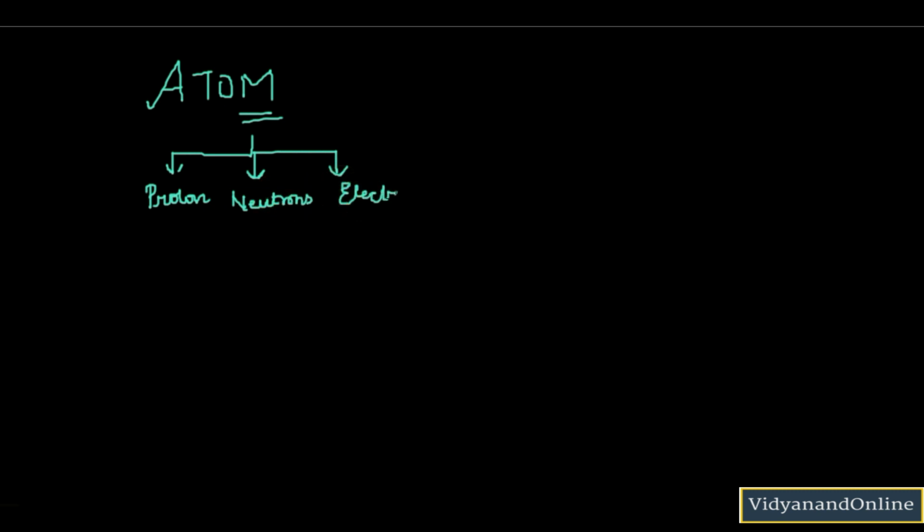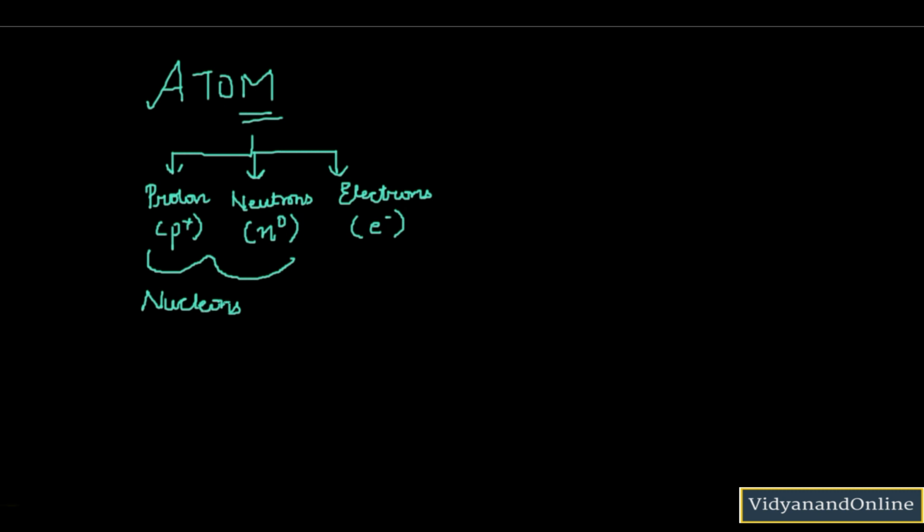Now I am going to denote them with the help of letters. Small p plus means proton having positive charge, neutron small n and 0, it means it has no charge, it is neutral. No charge means neutral. And electron small e and then negative charge, it means electrons are negatively charged. Now proton and neutron are collectively called nucleons. Why nucleons? Because they reside in the nucleus of the atom.